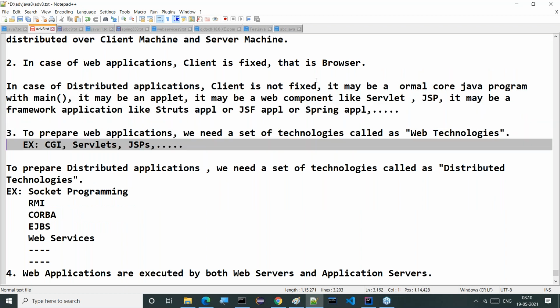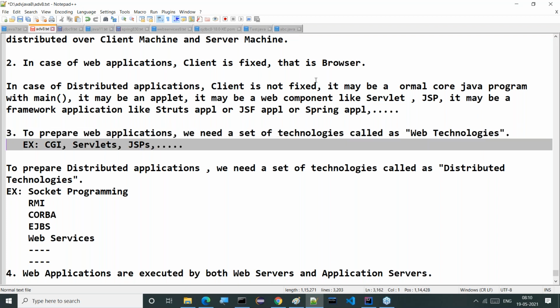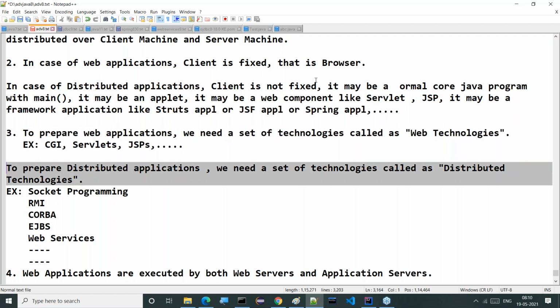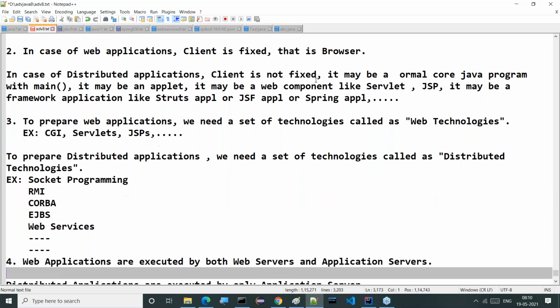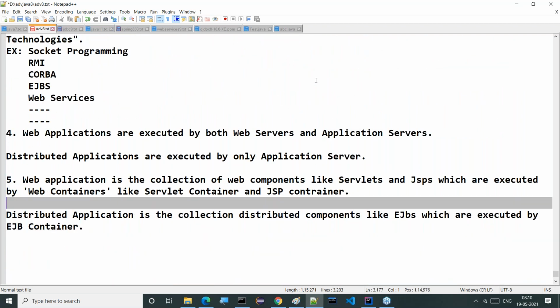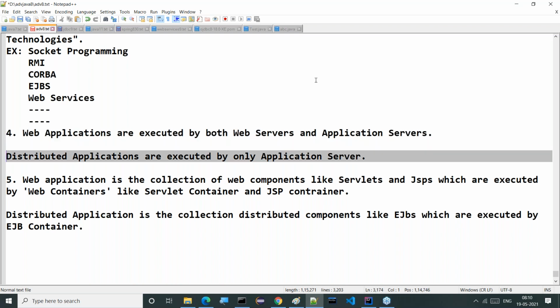To prepare web applications, we need a set of technologies called web technologies: CGI, servlets, and JSPs. To prepare distributed applications, we need distributed technologies. Examples are socket programming, RMI, CORBA, EJBs, and web services. Web applications are executed by both web servers and application servers. Distributed applications are executed only by application servers.